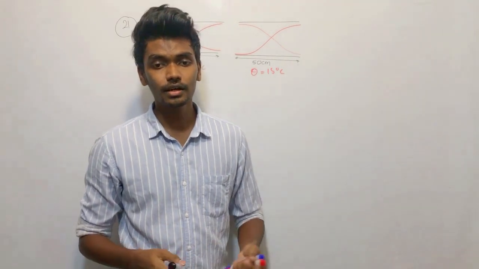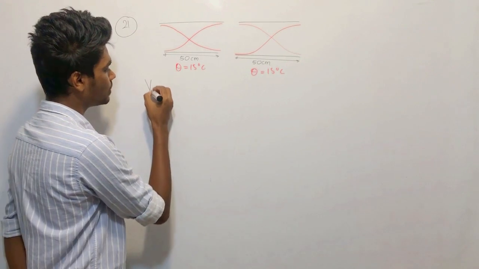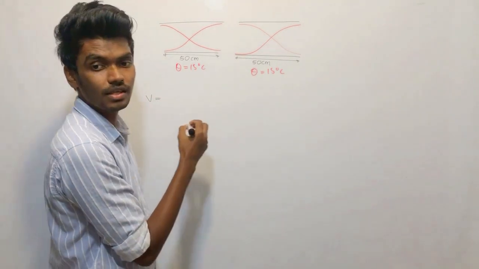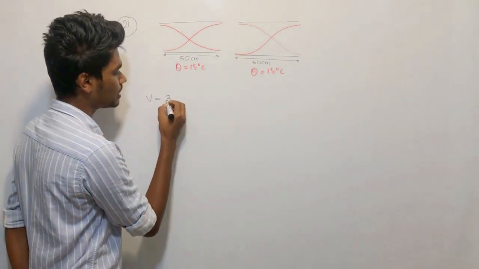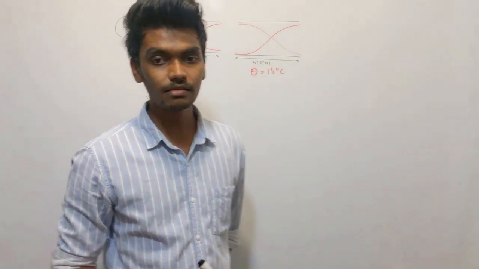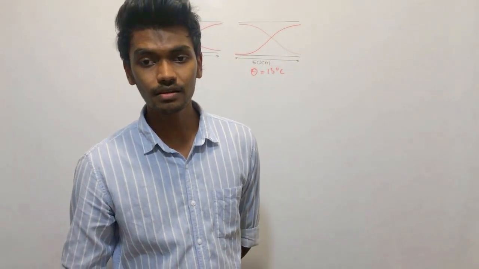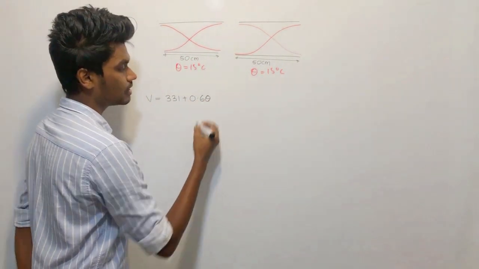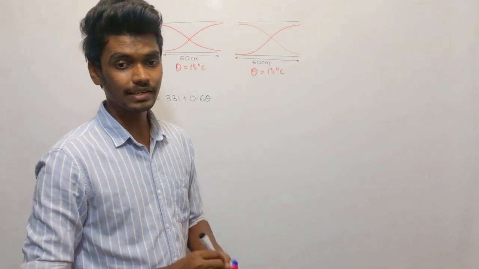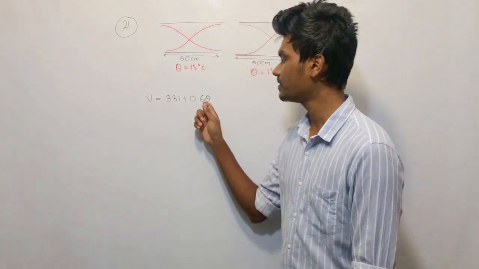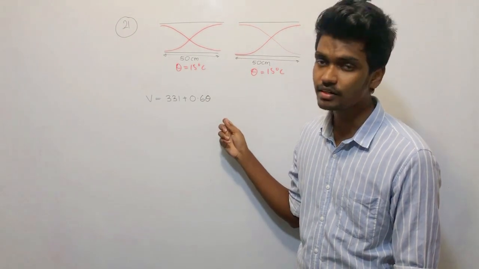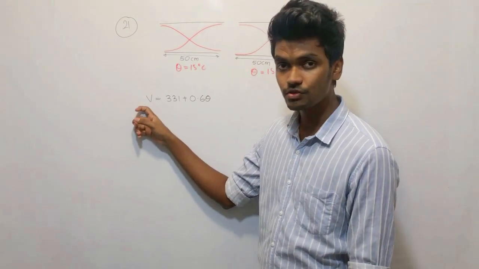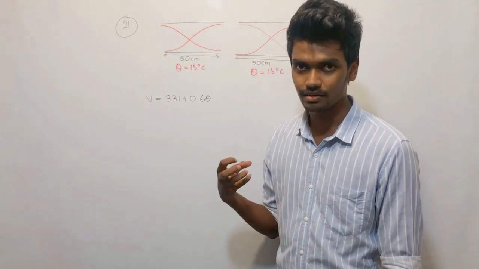The variation of the velocity is given as v equals 331 plus 0.6 theta, where theta is in degrees Celsius. Theta should be substituted in degrees Celsius. When theta changes, v changes accordingly. So they have given an expression for the variation between theta and velocity for us to use.